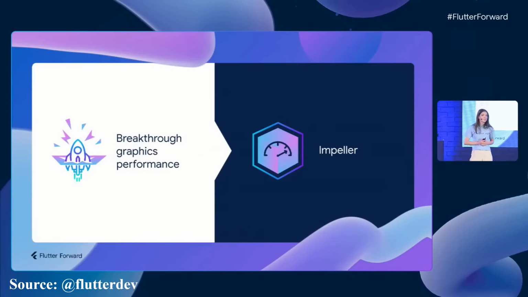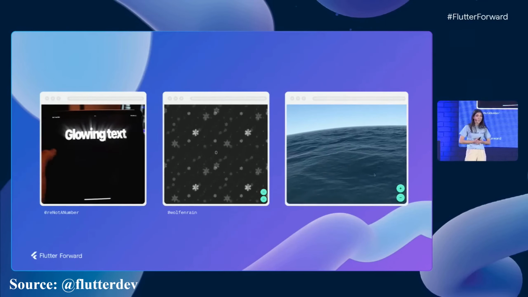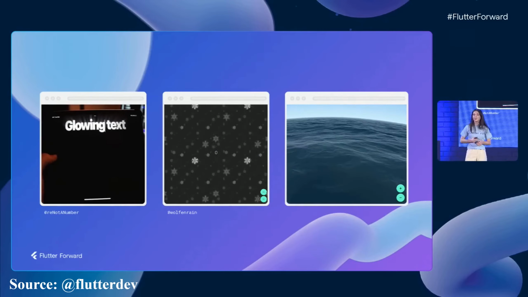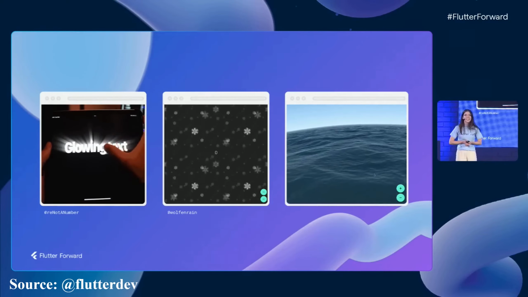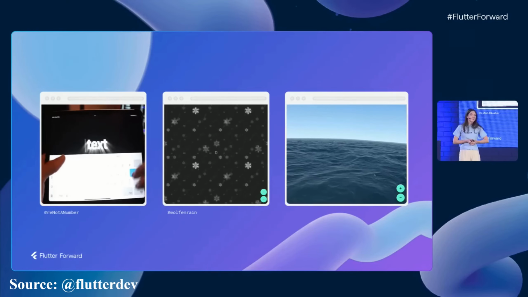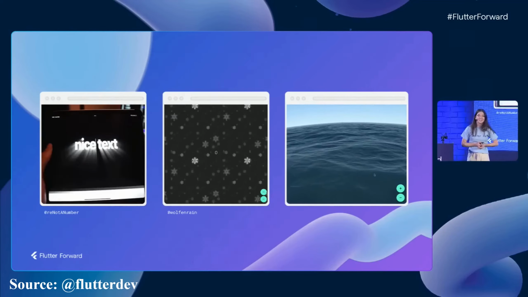Access platform APIs. Now let's move on to our last theme for mobile, which is graphics performance. Like Tim mentioned before, we recently started supporting custom fragment shaders with Flutter. And it's been really fun scrolling through Twitter and seeing all the funny things that people are creating. We have glowy text, we're making it snow, we have some waves going on, really cool stuff.